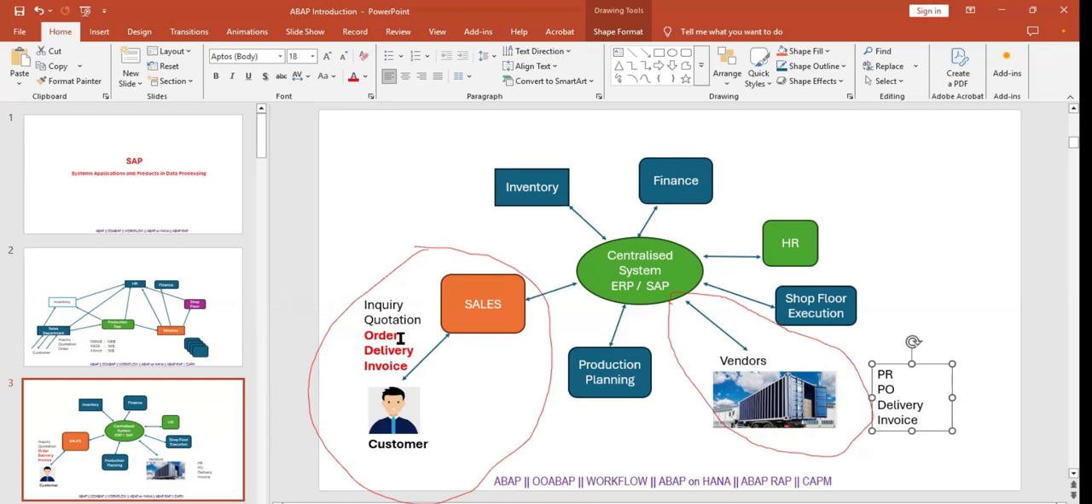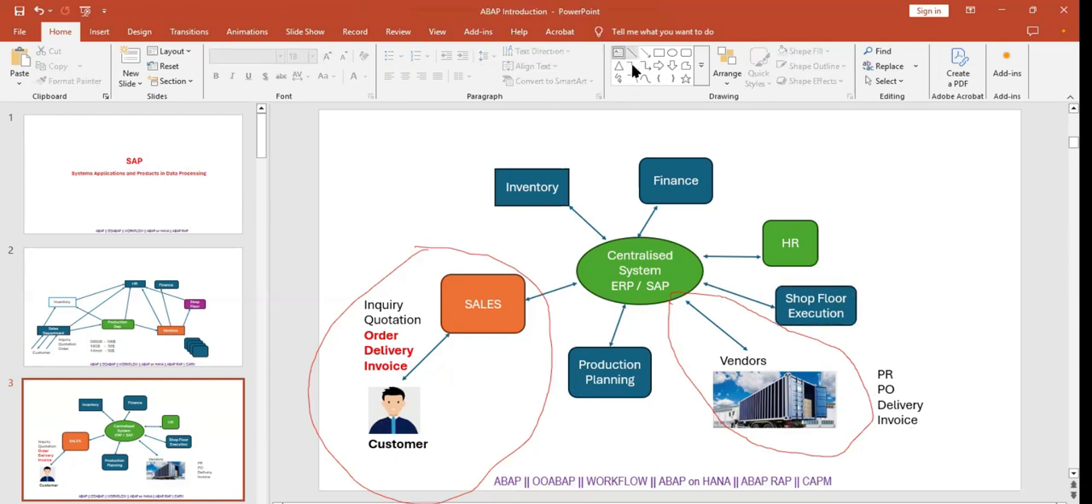Here you can see the difference. Most of it is the same, but the only thing is that here the counterparties are customers, whereas there they are vendors, because they are buying the items from these vendors. And here the stores are selling the items to the customers. As well, we have shop floor activities that they perform.